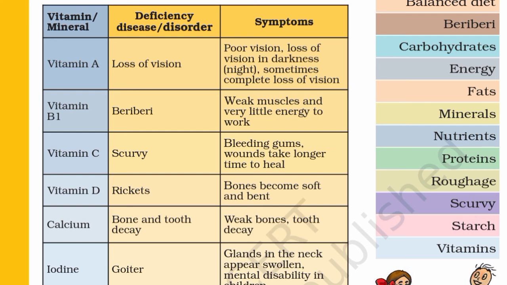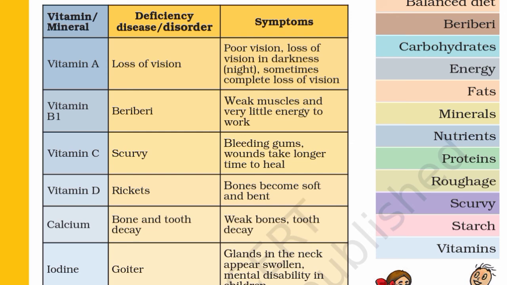Vitamin B1, deficiency disease or disorder, beriberi. Symptoms, weak muscles and very little energy to work. Vitamin C, deficiency disease or disorder, scurvy. Symptoms, bleeding gums, wounds take longer time to heal.